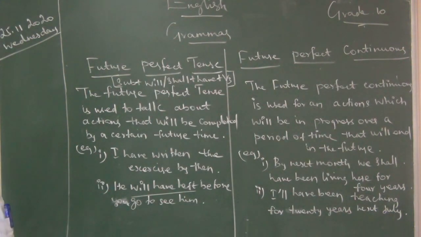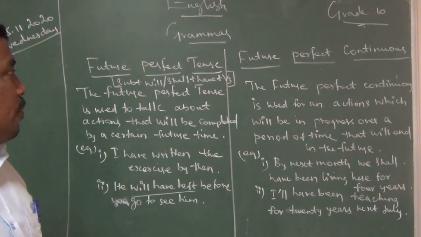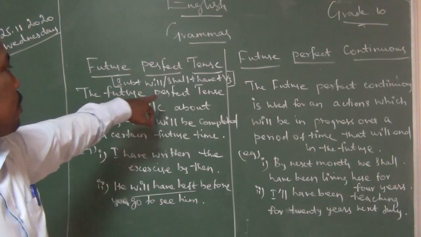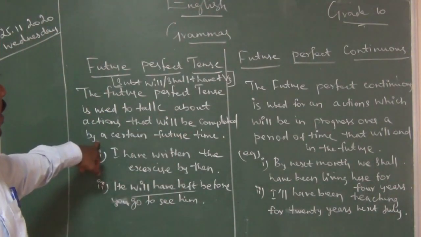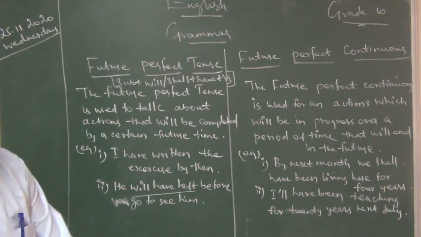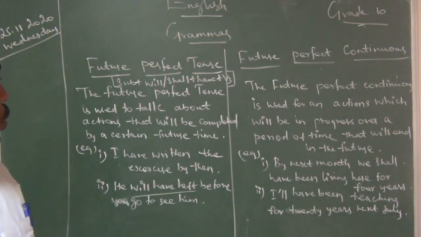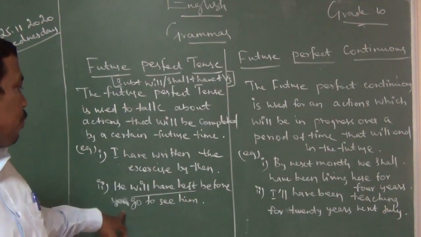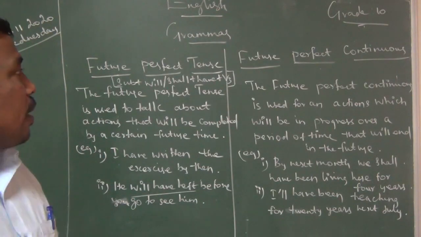Future perfect tense: subject plus will or shall plus have plus V3 form of the verb. V3 means the past participle form of the verb. The future perfect tense is used to talk about an action that will be completed by a certain future time. So, I will have written the exercise by then. He will have left before you go to see him. Finished?